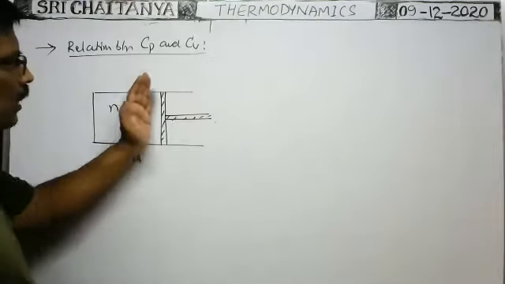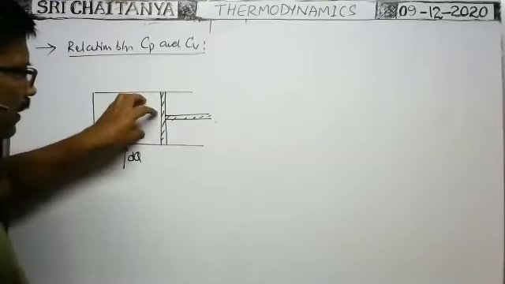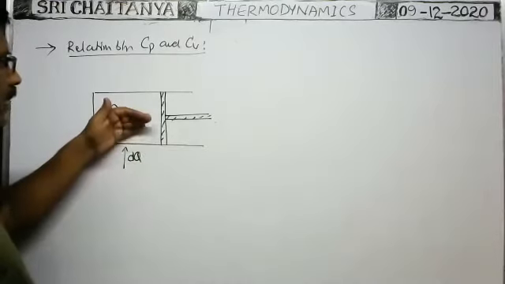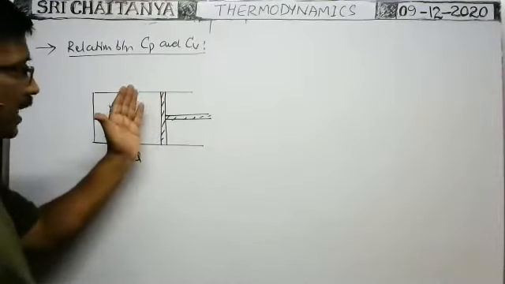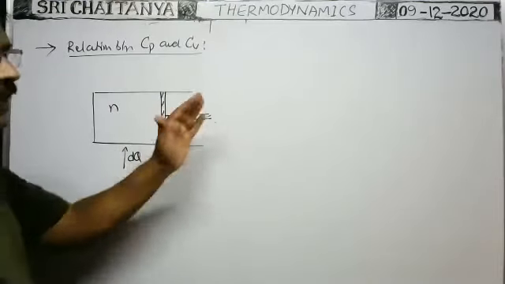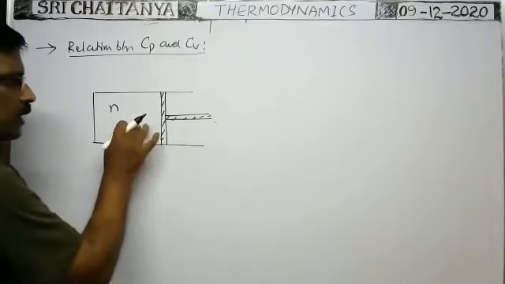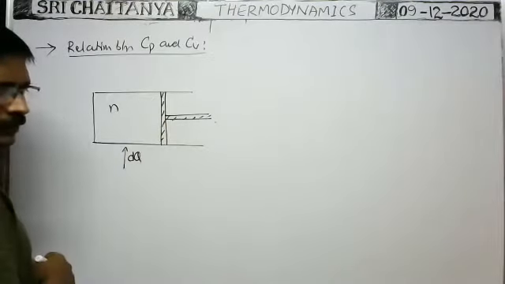Due to that, the volume increases so that pressure decreases. That's why, in order to keep the pressure constant, when you supply the heat energy, pressure increases. But in order to keep the pressure constant, some external work is to be done to expand the gas. That's why whenever you supply heat energy to the system or gas, internal energy increases, and some external work is also done.